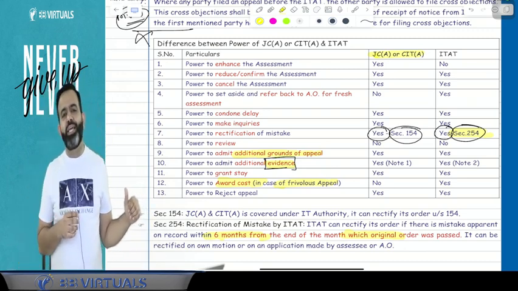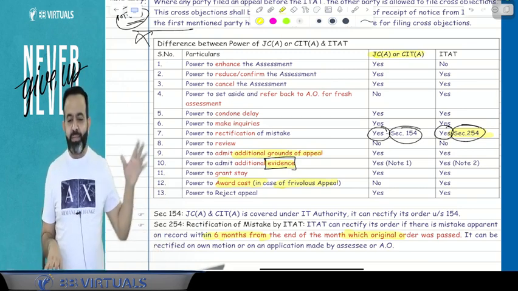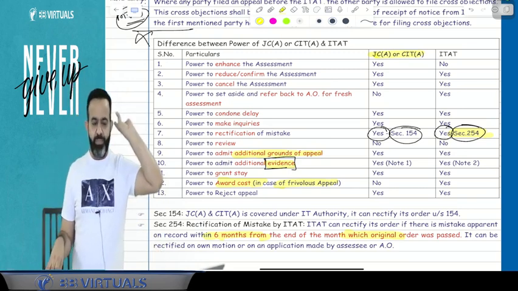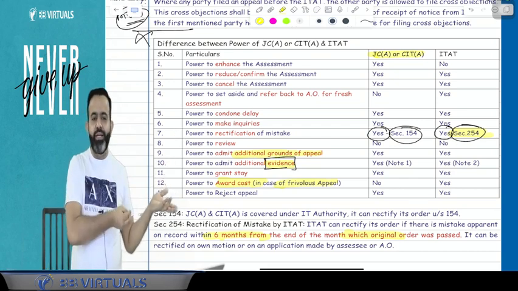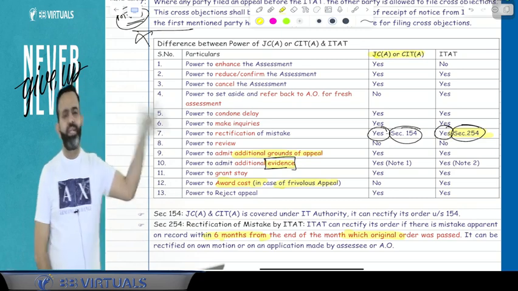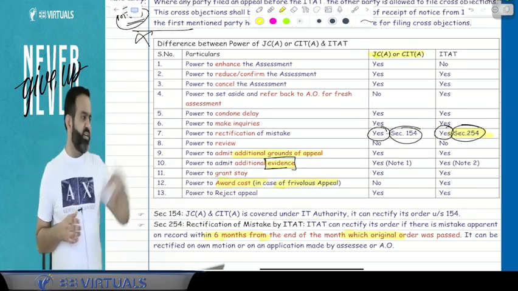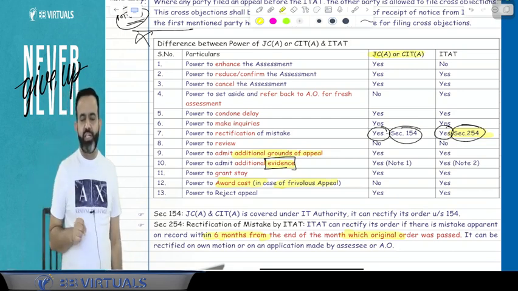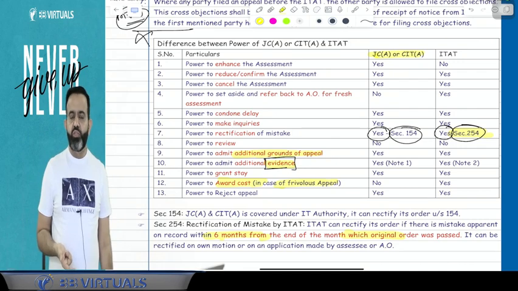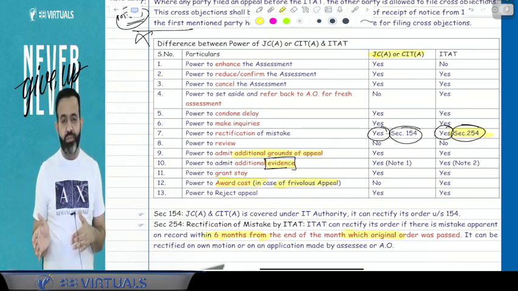Award the cost means, many times what happens, suppose the other party filed an appeal and that appeal is irrelevant. That appeal should not be filed because there is already a decided judgment, and still they file the appeal. So the other party may request, sir, due to this appeal I have to send my chartered accountant or my advocate, and there is a cost involved in this. So just give me my cost. That is called award of the cost.